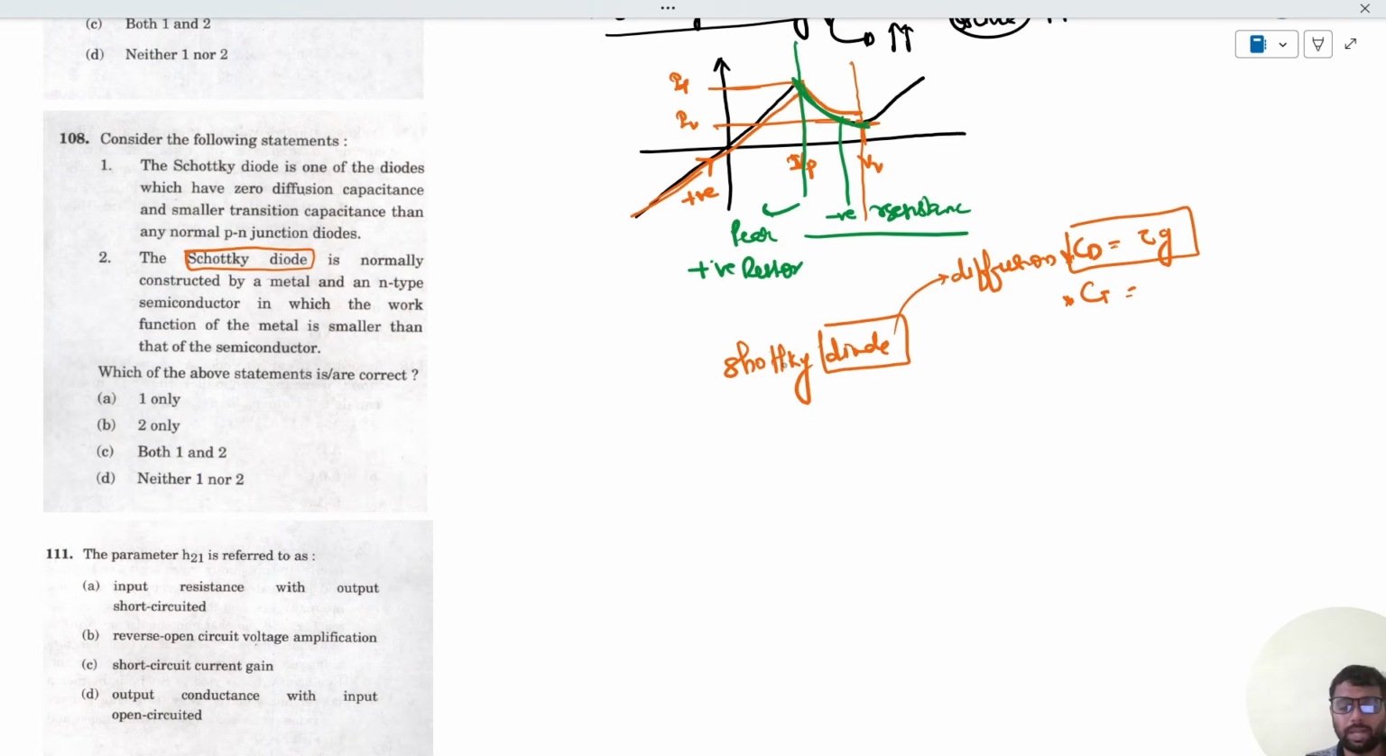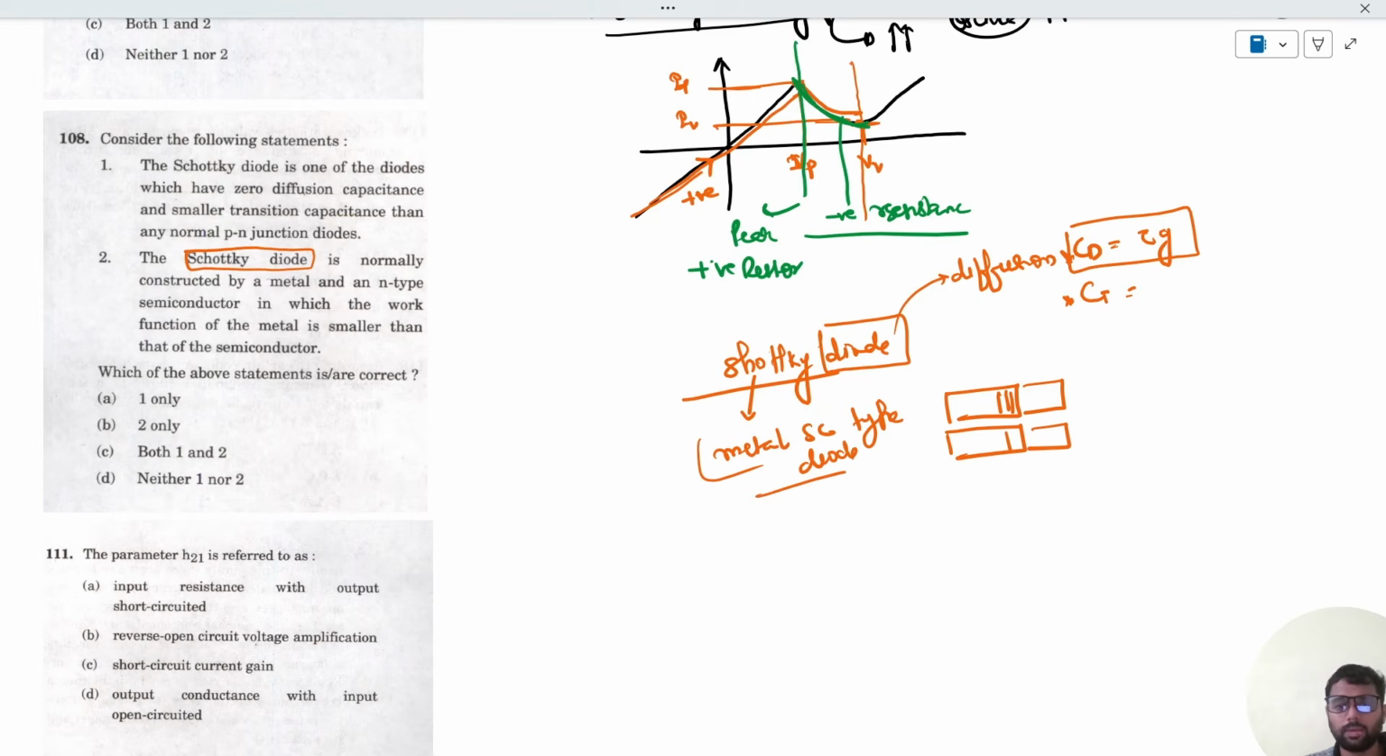The Schottky diode is basically a type of diode in which there is either a p-type semiconductor with a metal or an n-type semiconductor with a metal. So it's a metal semiconductor type diode. Okay, so why do we use a metal semiconductor type diode? Because it makes the diffusion capacitance zero and the transition capacitance very, very low. This is one of the properties of the Schottky diode or metal semiconductor type diode.